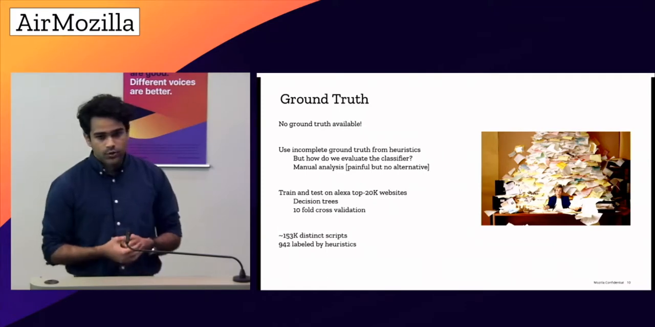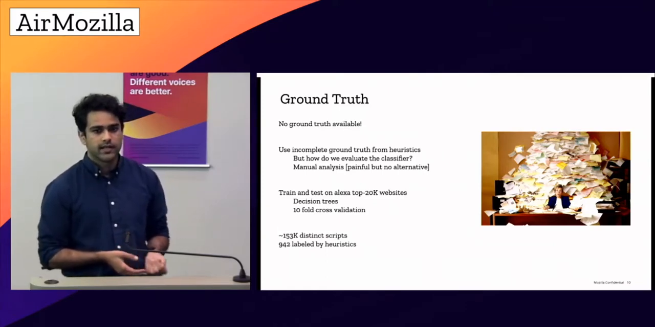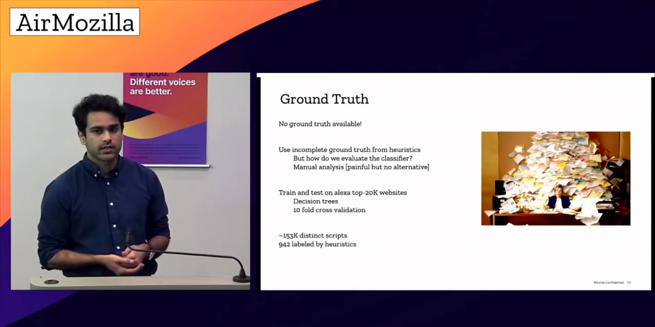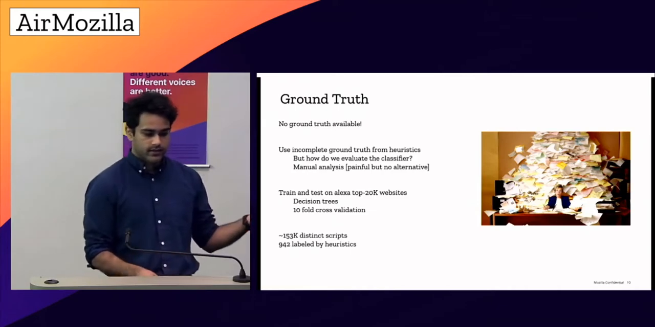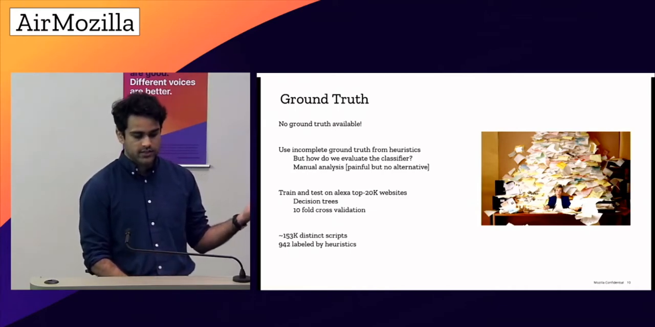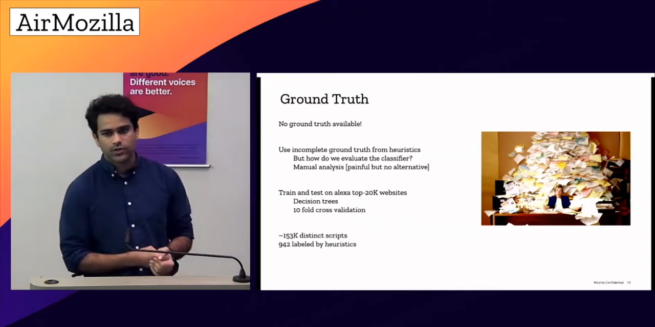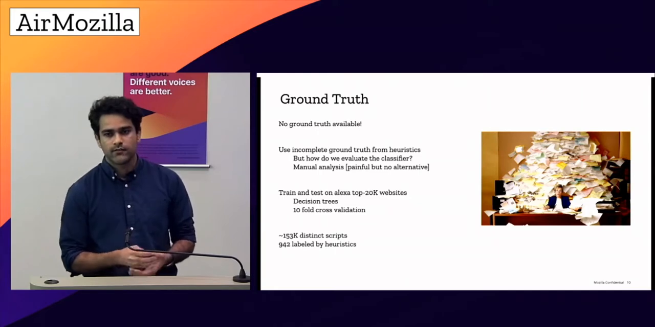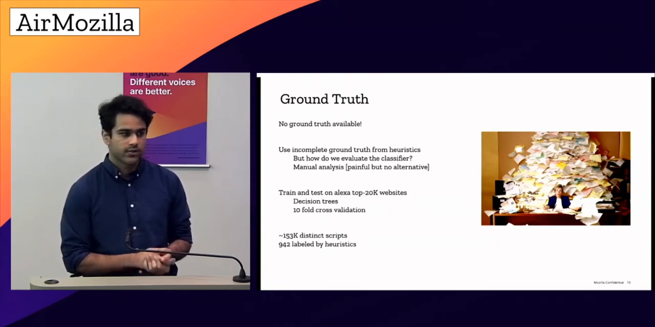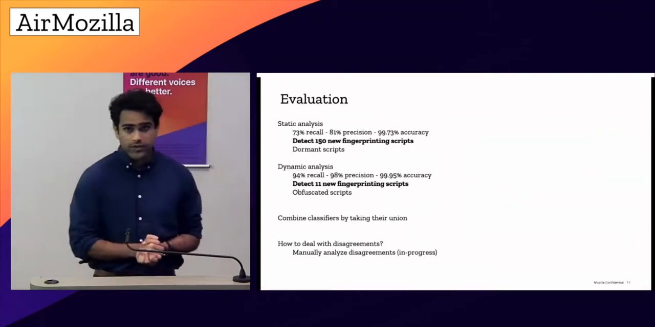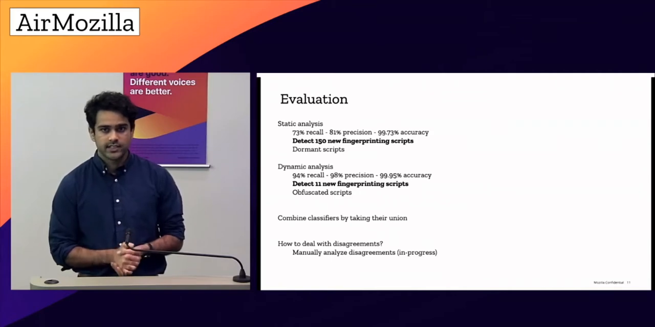So we do continue with those heuristics with imperfect ground truth, but then we manually analyze the mistakes or disagreements with the ground truth by using our machine learning model, which is trained on decision trees, and with tenfold cross validation. In total, we crawled 20,000 websites, which have 153,000 distinct scripts, out of which 900 are labeled by heuristics. After we trained the classifier, we discovered that just with static analysis, we are able to discover 150 new scripts, which is like 20% of new discoveries.